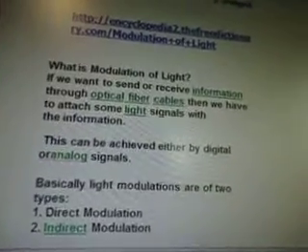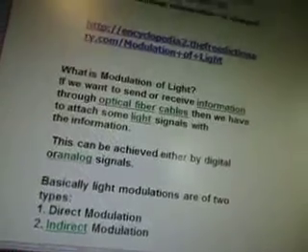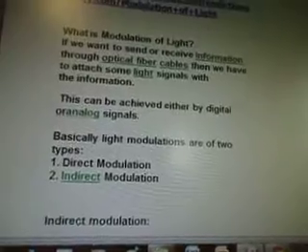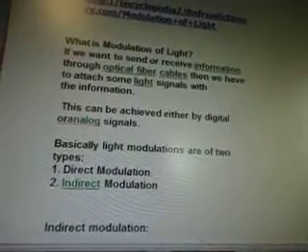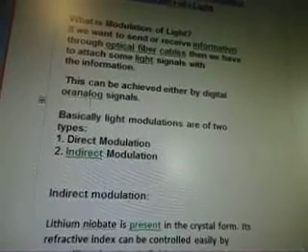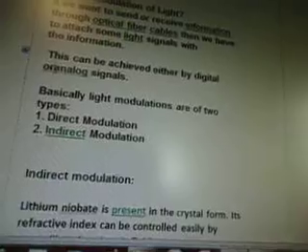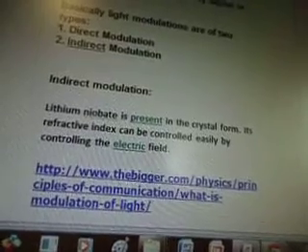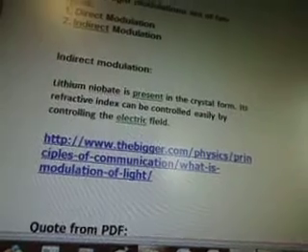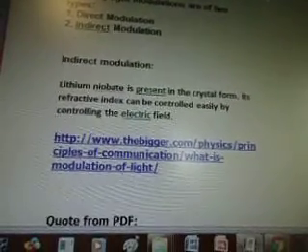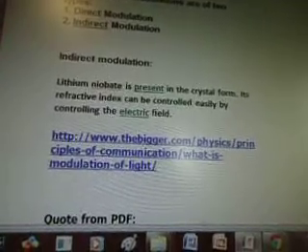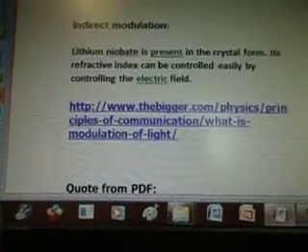If we want to send or receive information through optical fiber cables, then we have to attach some light signals with the information. This can be achieved either by digital or analog signals. Basically, light modulations are of two types: direct modulation and indirect modulation. In indirect modulation, lithium niobate is present in crystal form. Its refractive index can be controlled easily by controlling the electric field. That's www.thebigger.com. Quote from PDF.